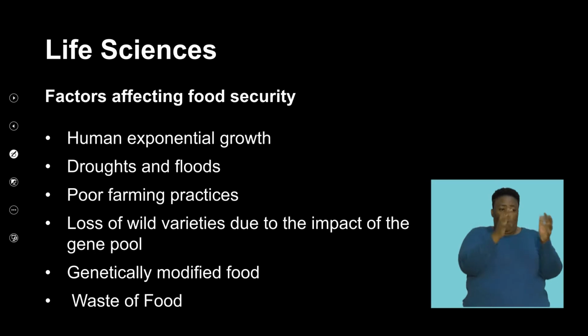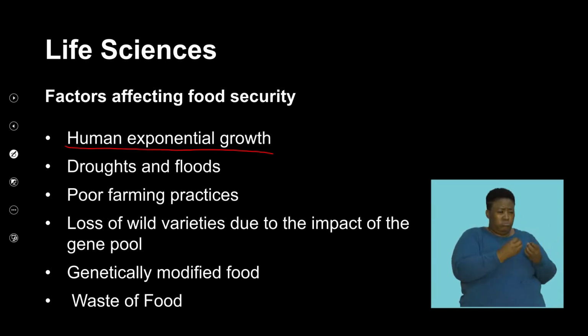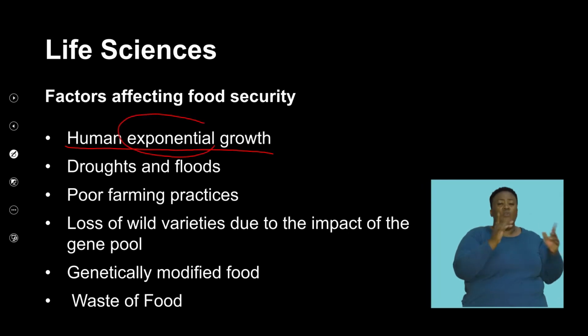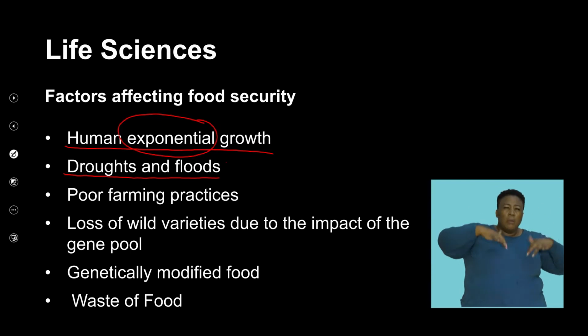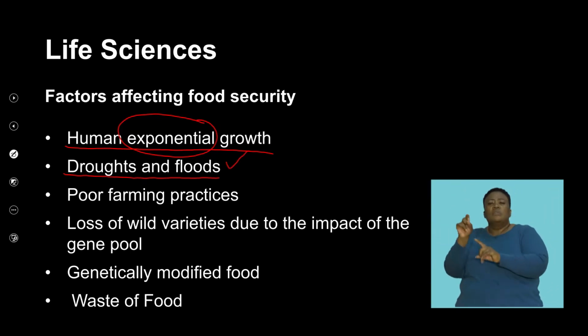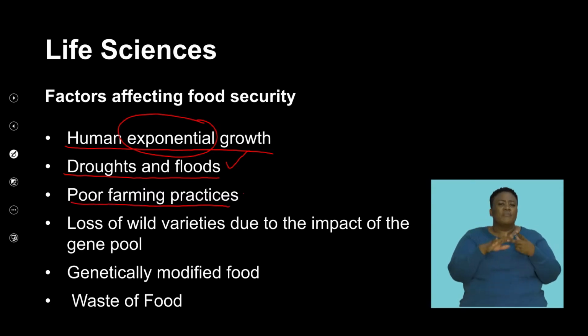So globally, we know that the populations of humans are growing exponentially, and we'll talk about that as an impact. We know that droughts and floods as a result of climate change have affected food security. Farming practices in terms of how they cope with the demands of a global increasing population have been a factor that affects food security.